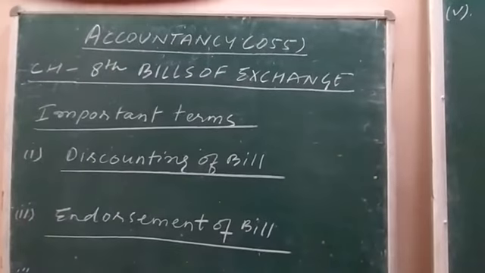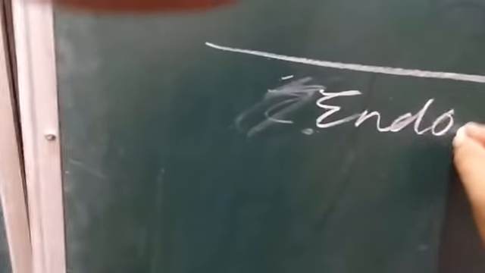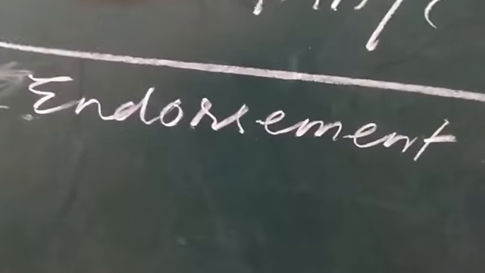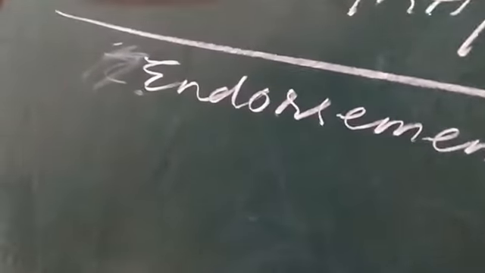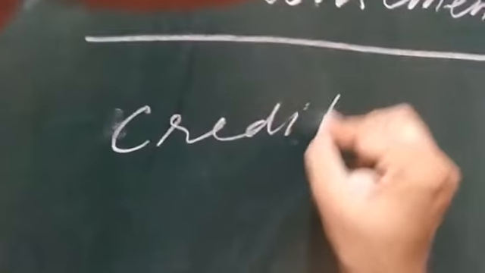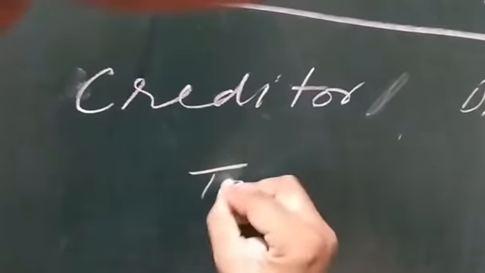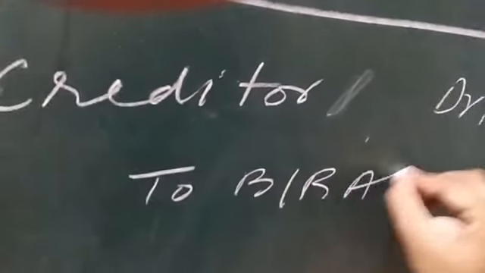So in this case, the endorsement entry to be passed is: creditor account debit, to bill receivable account.